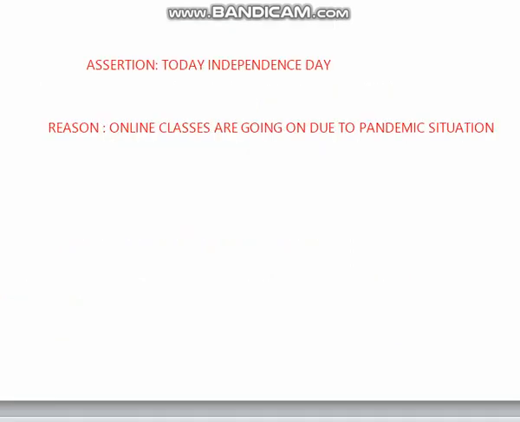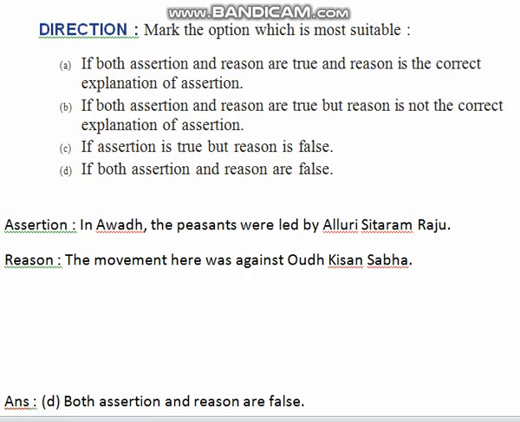Now have a look at this statement. Assertion, today is Independence Day, true. Reason, online classes are going on due to the pandemic situation. Reason also true. Yes. Assertion is true, reason is true. But is there any link between the assertion and the reasoning here? There is no link. Okay. Now we'll go to the second option. So this is your second option. Assertion and reason are true, but reason is not the correct explanation of assertion. Understood the second point?